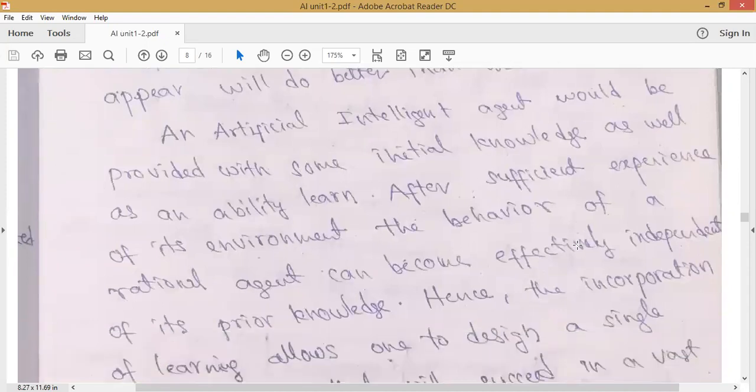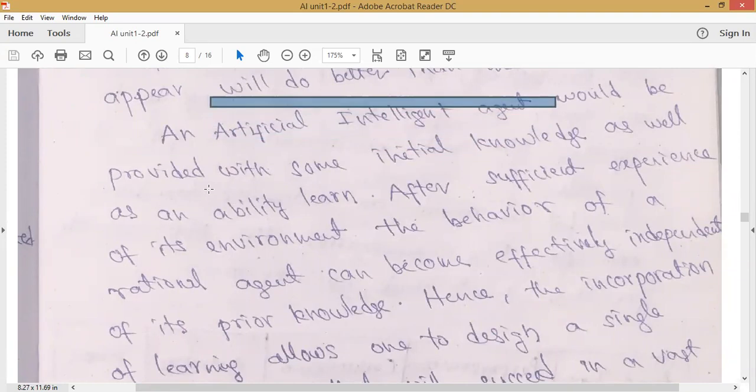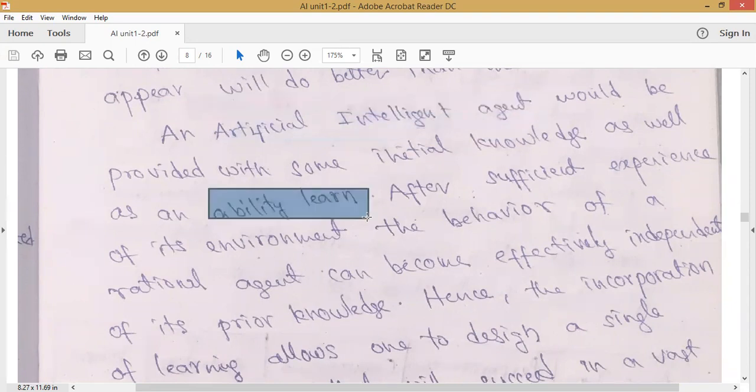An artificial agent would be provided with some initial knowledge as well as the ability to learn. If you take any artificial intelligent agent, it has some initial knowledge as well as the ability to learn. Since it has the ability to learn, it will become autonomous. After sufficient experience of its environment, the behavior of a rational agent can become effectively independent of its prior knowledge.